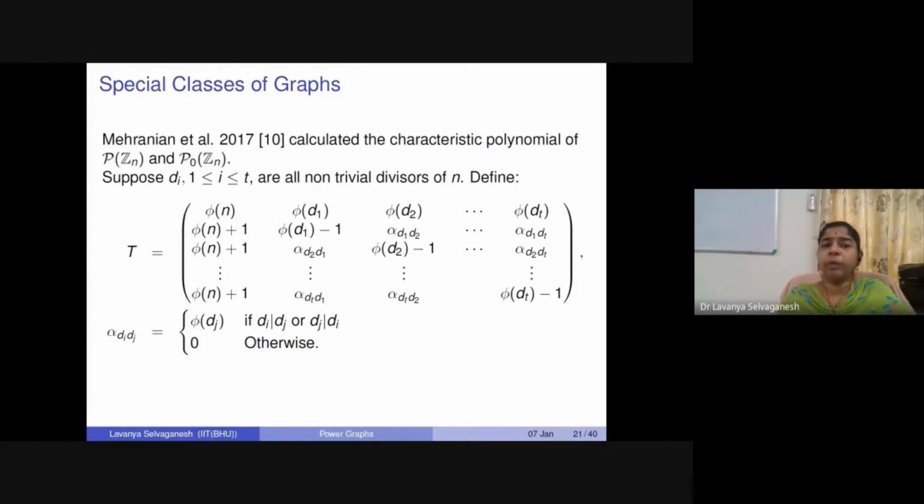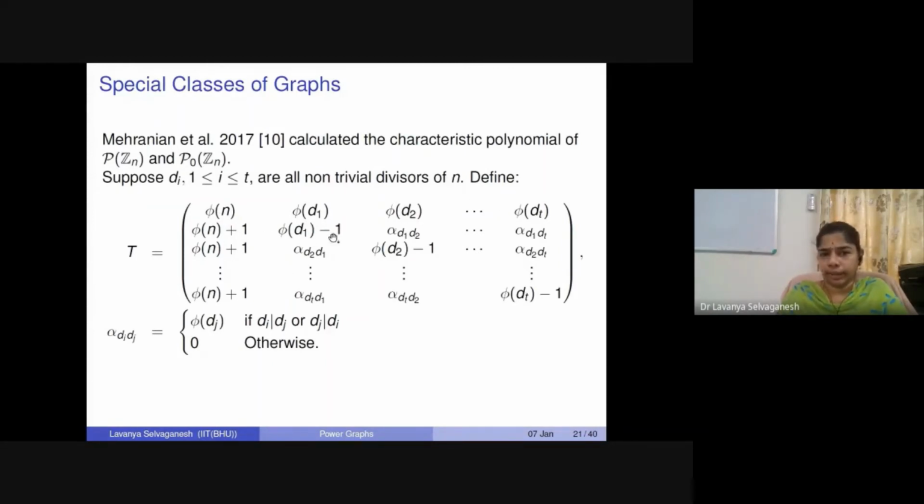To do that, look at this reduced matrix T. We have the adjacency matrix of the power graph. Now, this T matrix is going to contain t + 1 rows by t + 1 columns, where each of the elements in this matrix is given by these elements, the Euler phi functions of the divisors of n: phi(n), phi(d1), phi(d2), and so on.